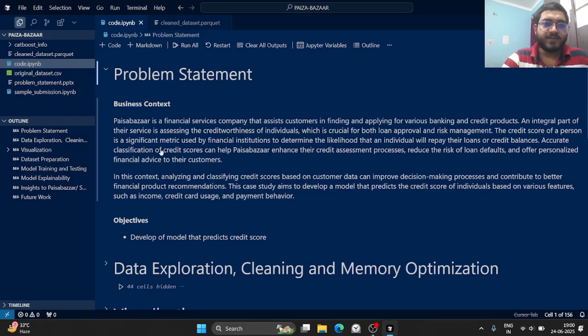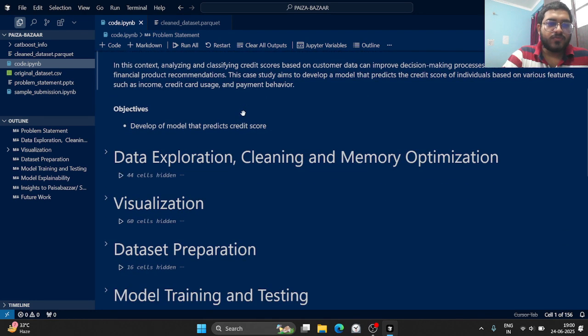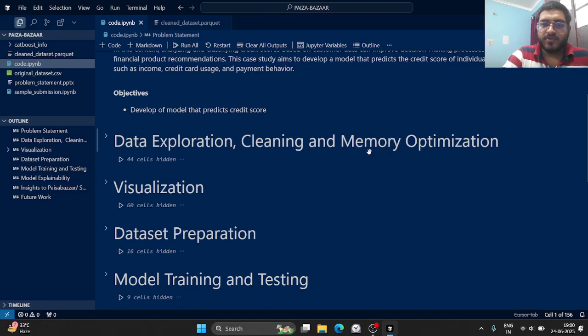And accurate classification of the credit score can help the Paisabazzar team to enhance their credit assessment process, reduce the risk of loan defaulters, and offer personalized financial advice to their customers. Okay, so let's now move to data exploration, cleaning, and memory optimization.